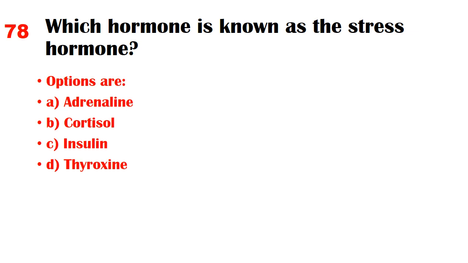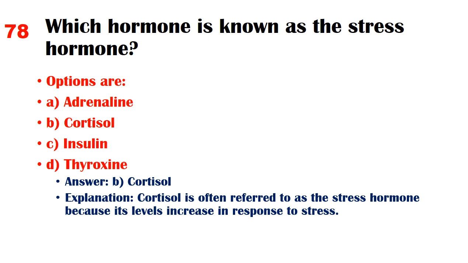Which hormone is known as the stress hormone? Options are A. Adrenaline, B. Cortisol, C. Insulin, D. Thyroxine. Answer B. Cortisol. Explanation: cortisol is often referred to as the stress hormone because its levels increase in response to